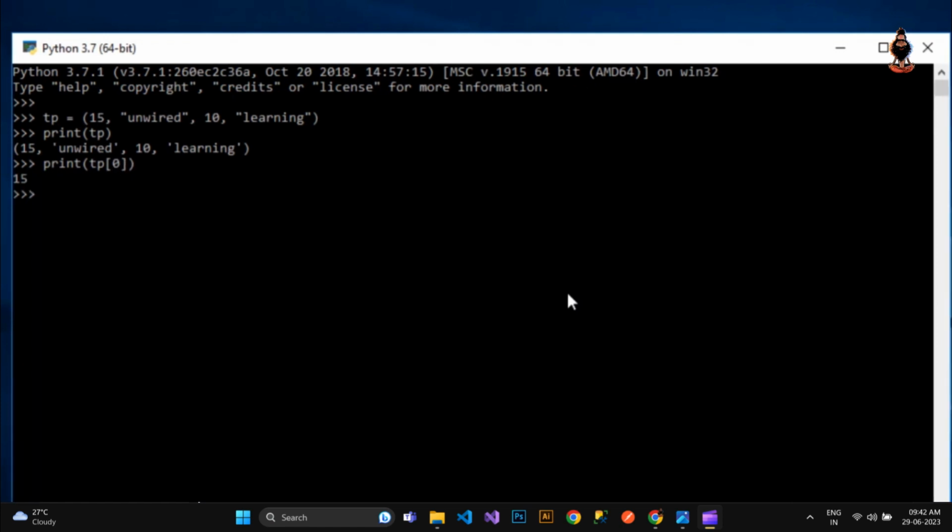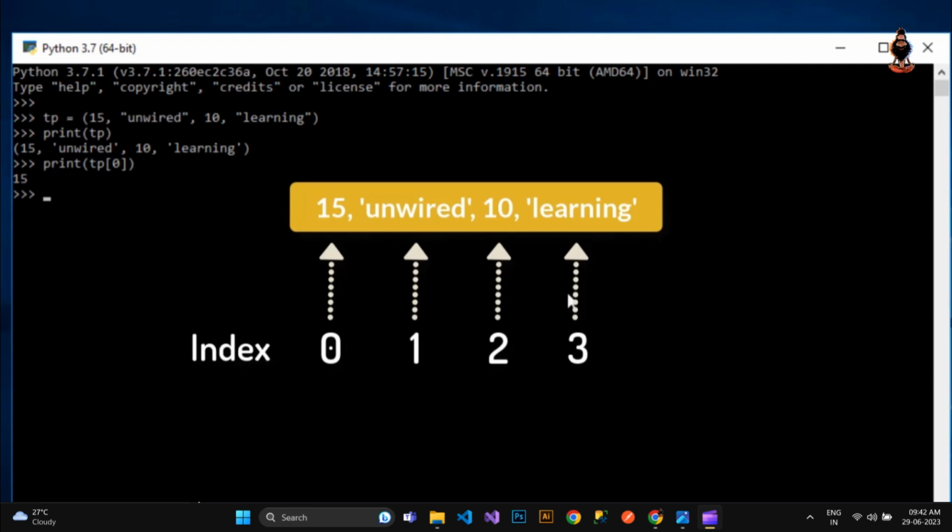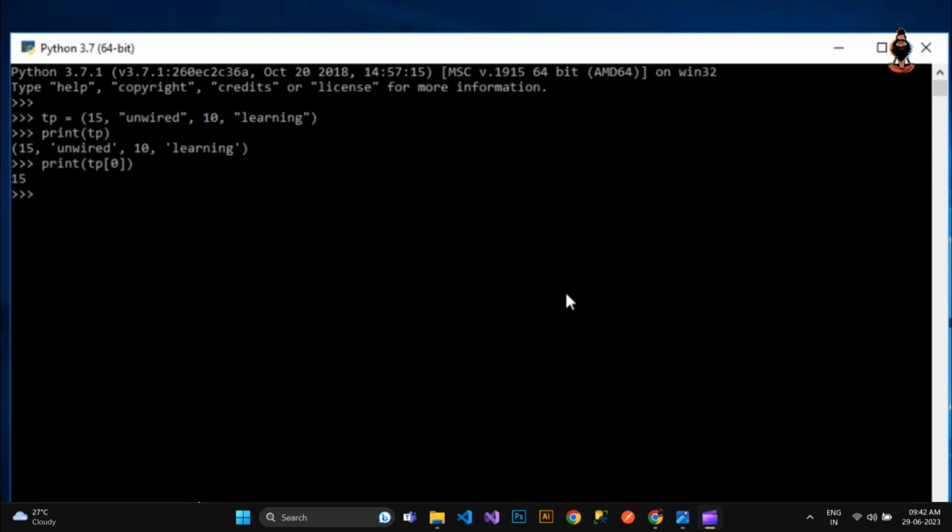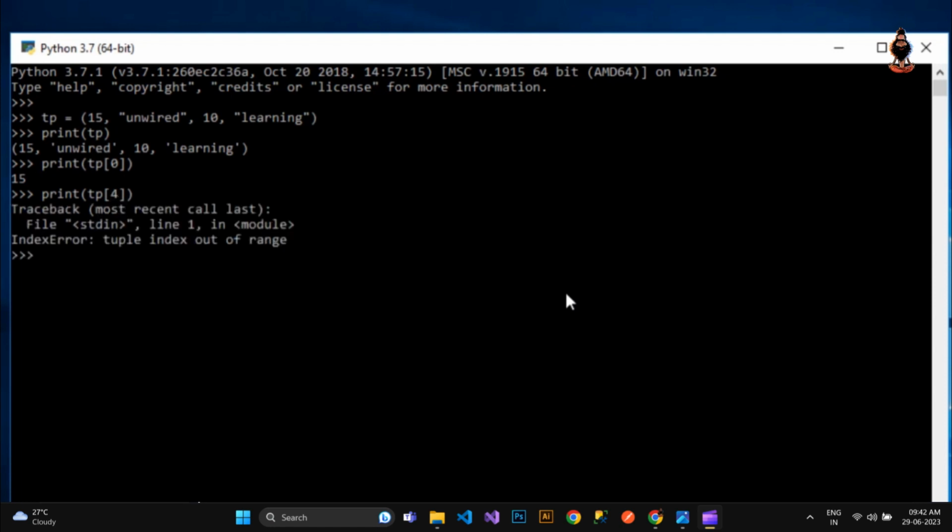So that means if you want to extract any individual element, all you have to do is give the address, that means the reference point. The first reference point is 0, then 1, then 2, and then 3. And if I try to extract a value which is not available, maybe I try to extract a value of 4, that is TP, and then give value as 4. You can see I got an error that the tuple index is out of range. So our current range is 0, 1, 2, 3, and if I try to enter a 4, it is out of range. And I can perform different tasks over tuples, which we'll be understanding in later section.